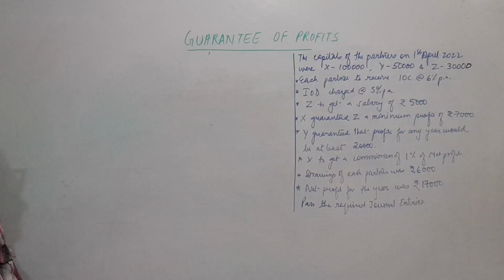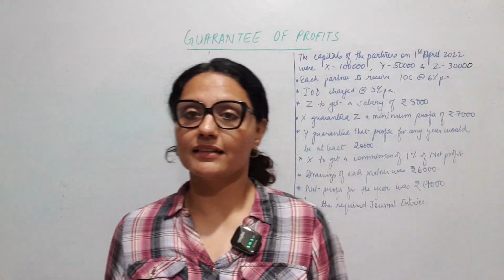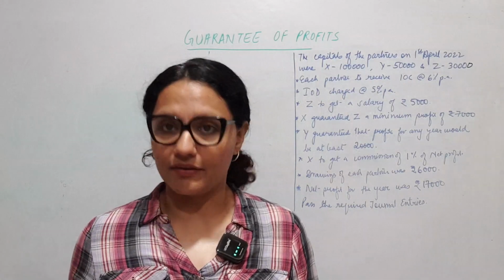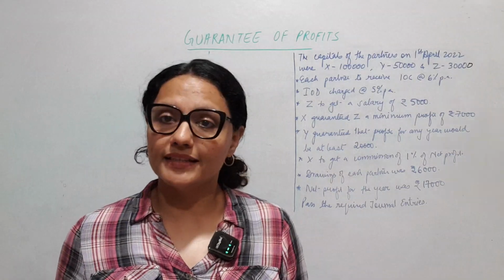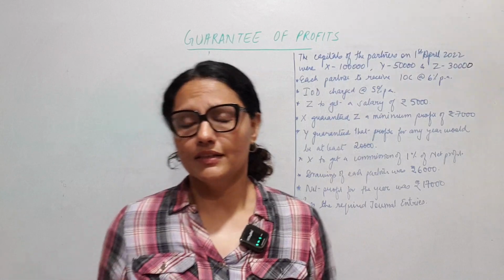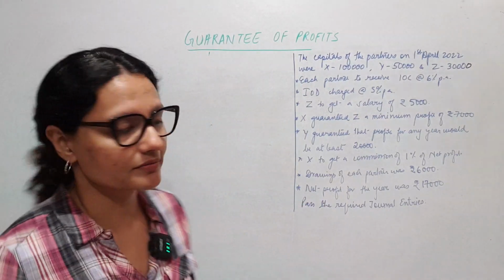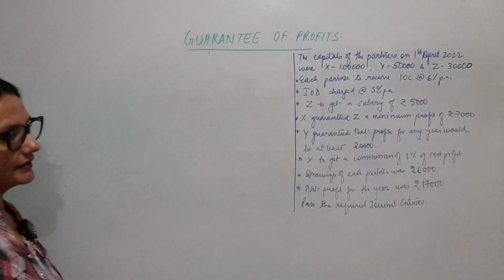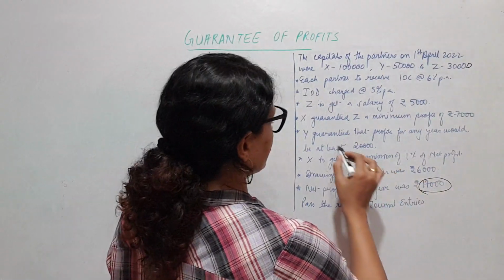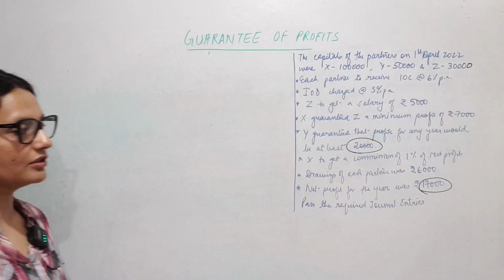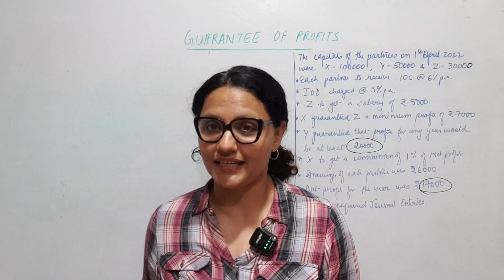Whenever drawings are given just like that, meaning during the year, anytime, you never know, so you can't apply any average period, and you will take the interest on drawings for a period of 6 months only, considering it was withdrawn during the year. Assumption: net profit for the year was 17,000. And Y had guaranteed at least 20,000, so there itself I see a deficiency of 3,000 that Y would have to bring in.